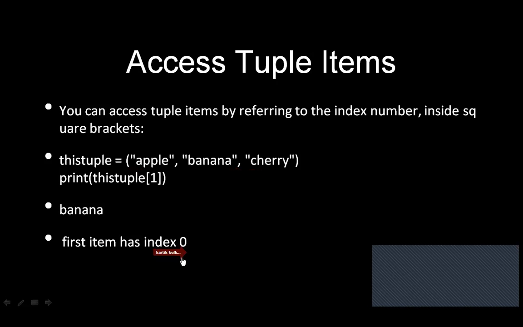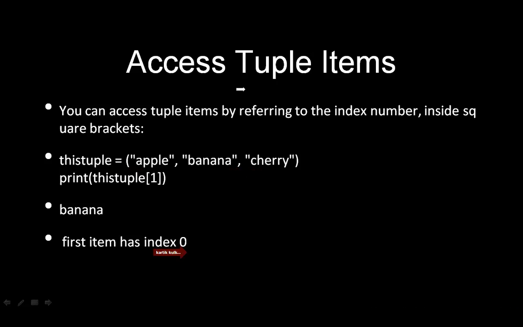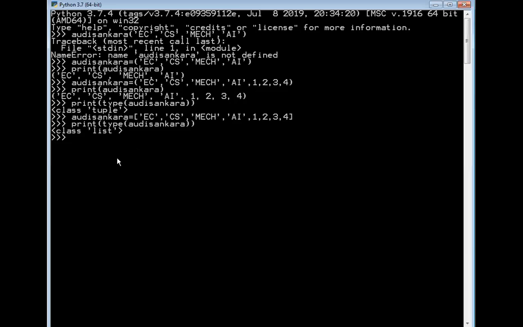Now you have clearly understood the theoretical explanation of how to access the items present in the tuple. Now we will practically look at how we can access the elements. Here, in this example, we have already specified the tuple name Adi Shankara, and then I have specified EC, CS, mechanical, AI, 1, 2, 3, 4.